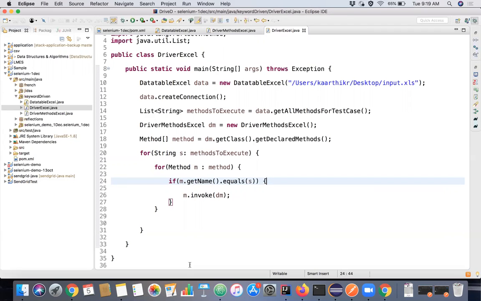So now, if we want to get the data from the Excel, we just hard coded here.